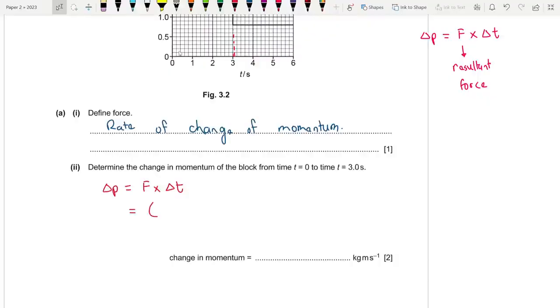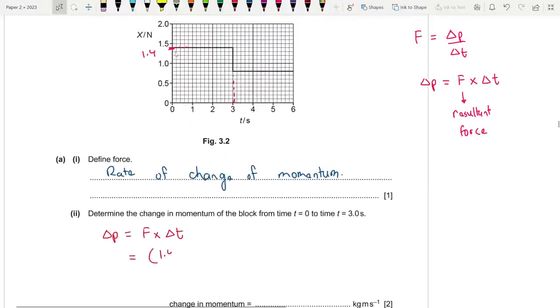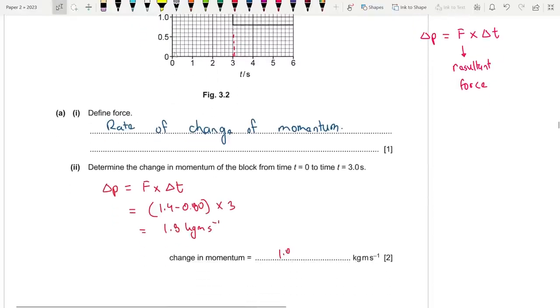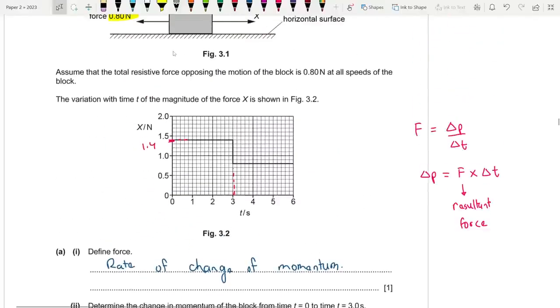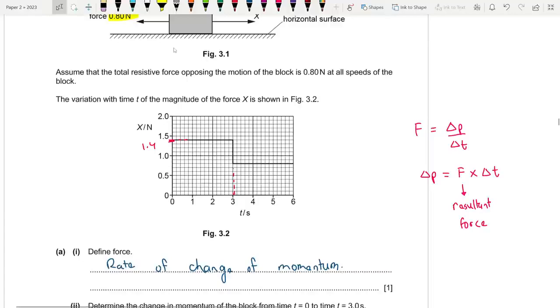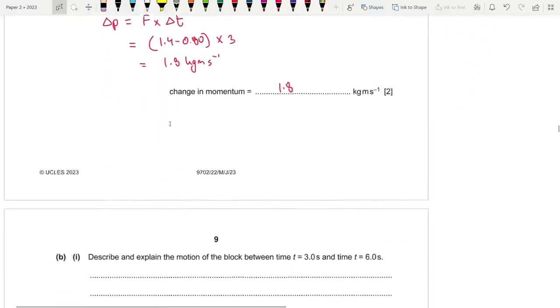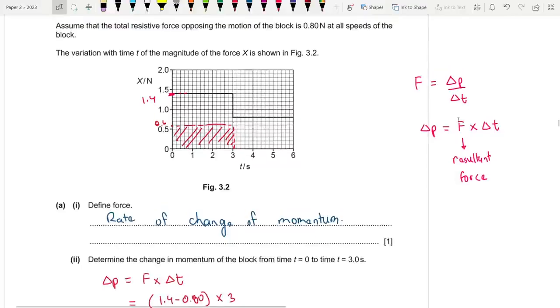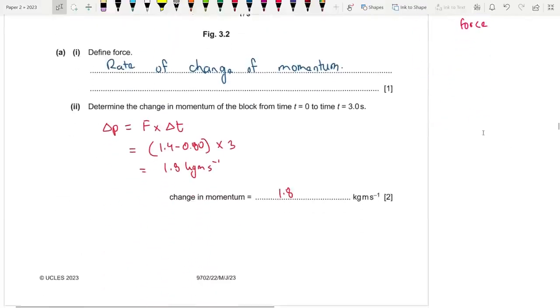The resultant force is 1.4 minus 0.80, times the time 3 seconds, which gives us an answer of 1.8 kg m s^-1. Essentially, 1.4 minus 0.8 is 0.6. After you subtract that, you end up with 0.6. So it is this area under the graph that is the change in momentum. Okay, now let's move on to the next one. So always remember to find out the resultant force first, then multiply with the change in time.